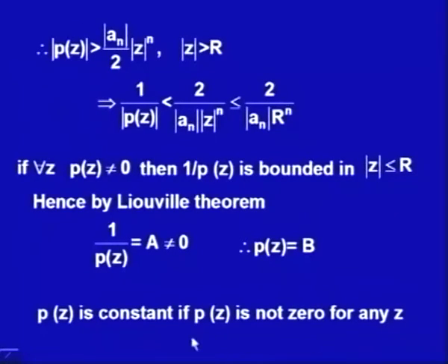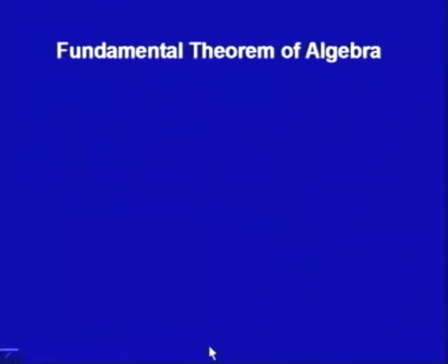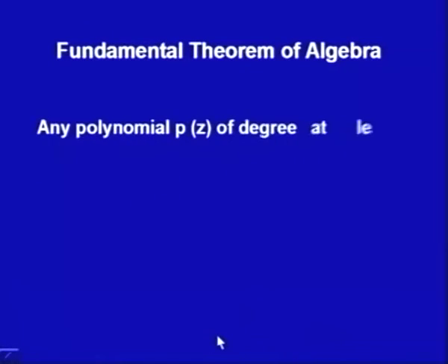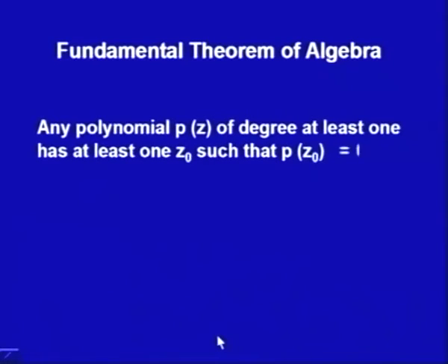And this actually gives us the fundamental theorem of algebra, which says that any polynomial p(z) of degree at least 1 has at least one z_0 such that p(z_0) is 0, because the proof is by contradiction.